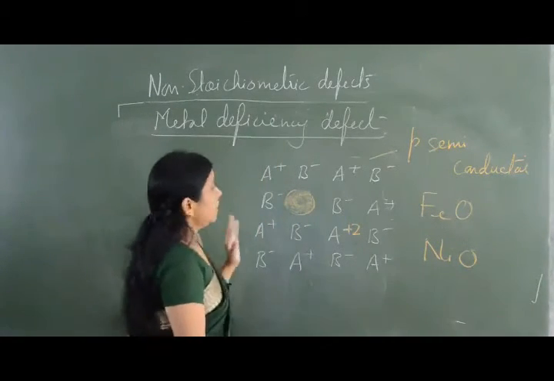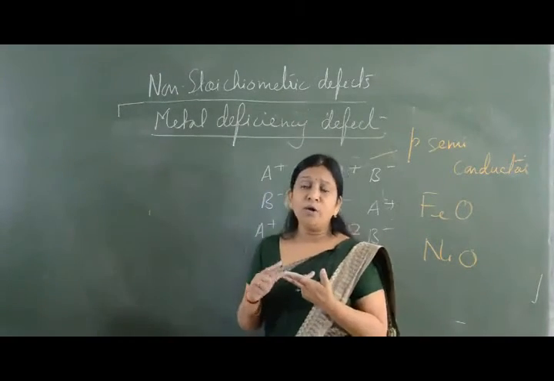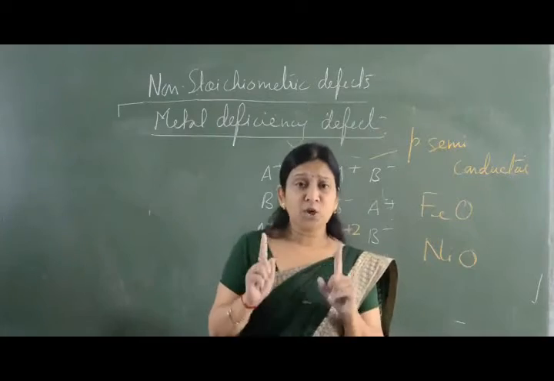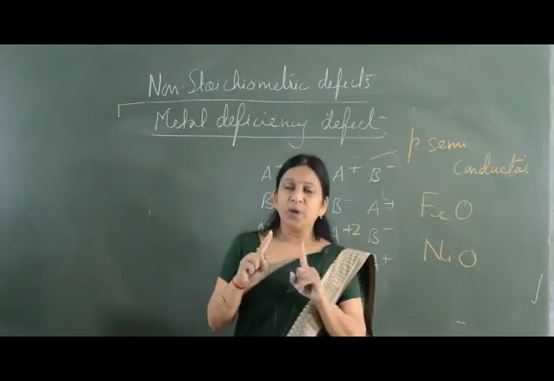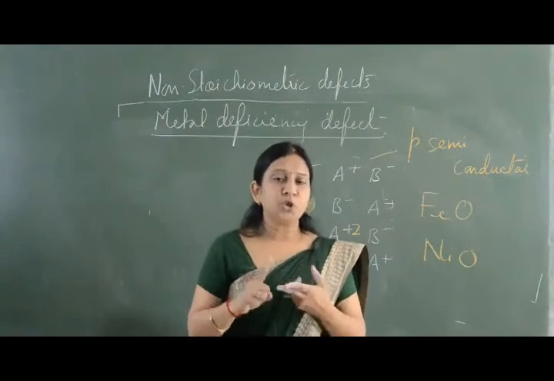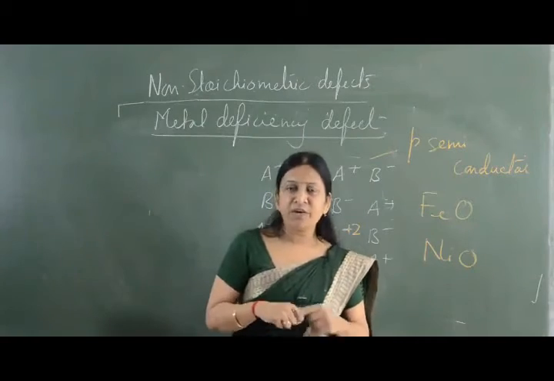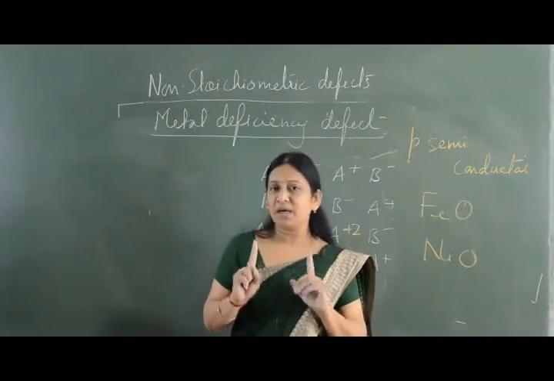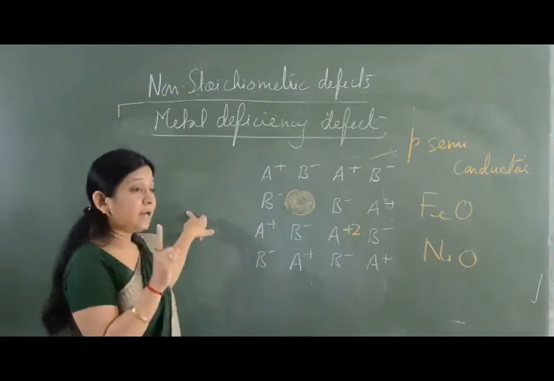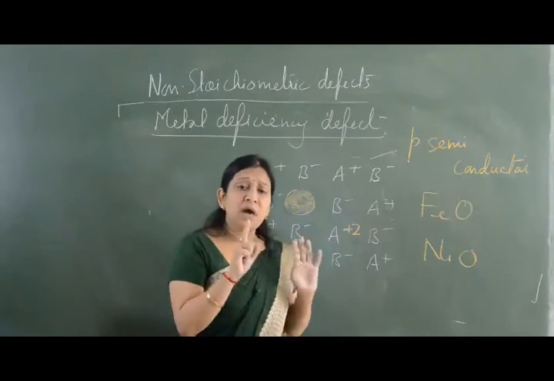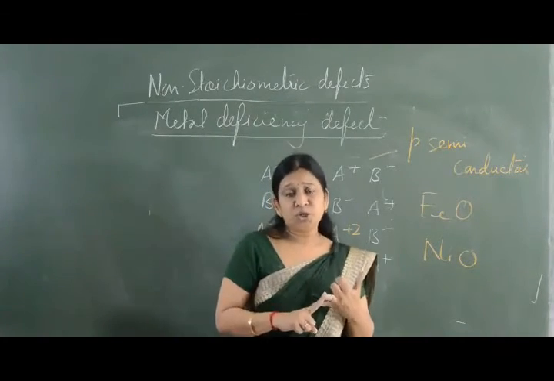So these are two types of atomic or point defect: stoichiometric and non-stoichiometric. In case of stoichiometric, we have two types of defects, which are Schottky and Frenkel. And in case of non-stoichiometric defect, again we have two types: metal excess and metal deficiency. Then metal excess is again of two types. One is because of anion vacancy, the other is interstitial defect.